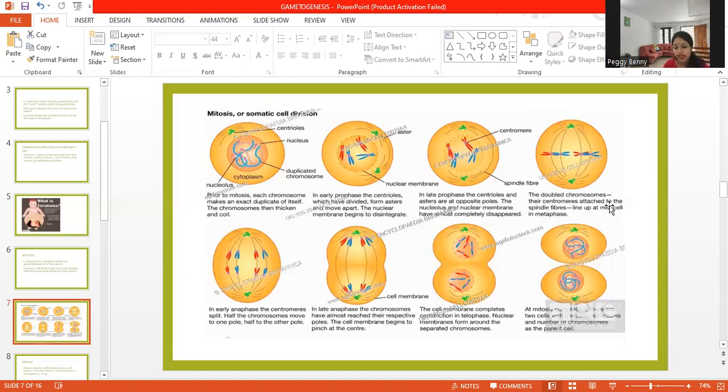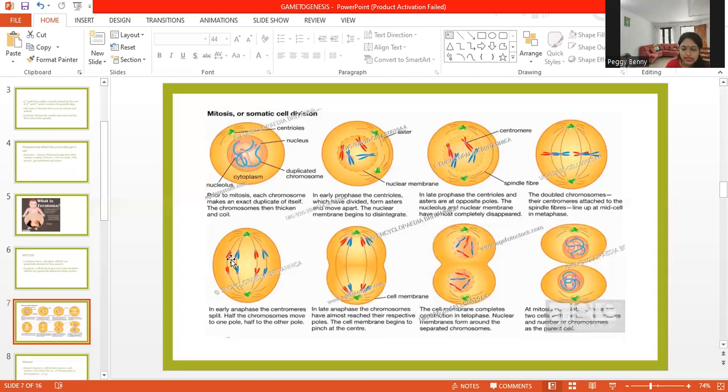So what happens in the third step, in metaphase, is that the centromeres, which are present in the center of each chromosome, attach to the spindle fibers and line up at the middle. All right? So in anaphase, the centromeres split. Centromeres are these round structures, which split and divide into two halves and move apart.